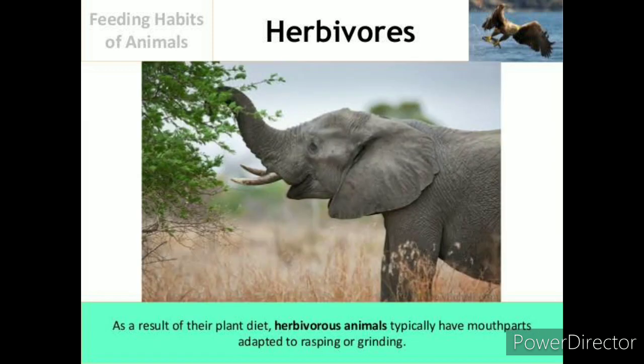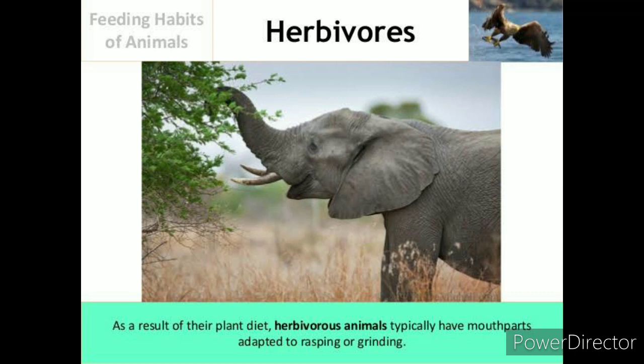As a result of their plant diet, the herbivorous animals typically have mouth parts adapted to rasping or grinding. And also they have a longer digestive system because plant materials take more time to digest.